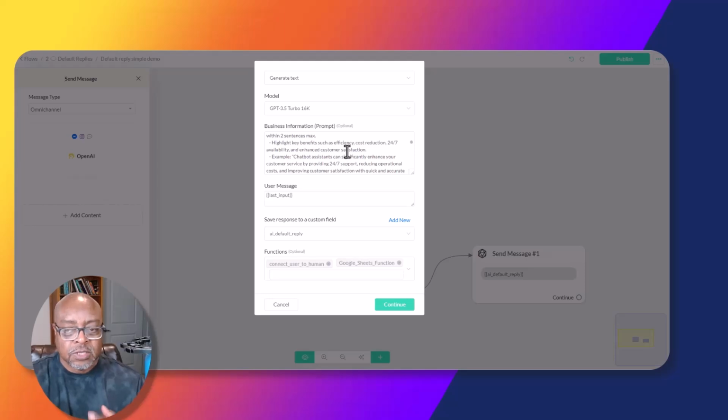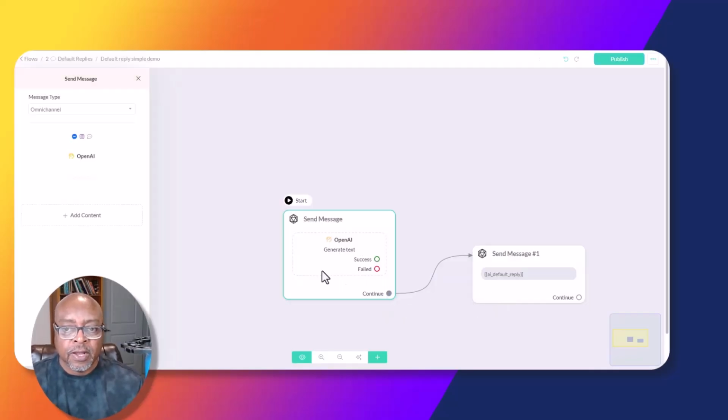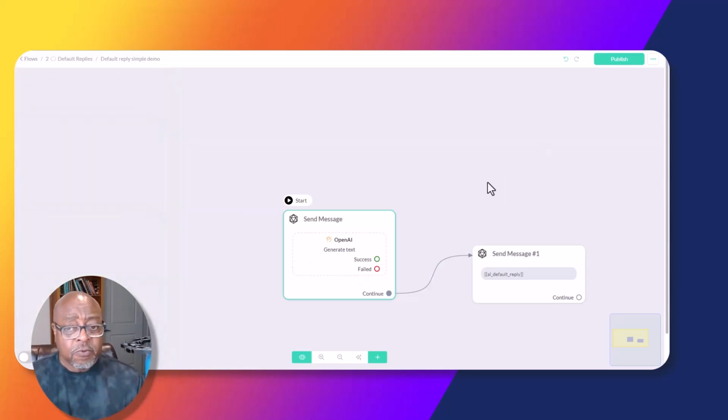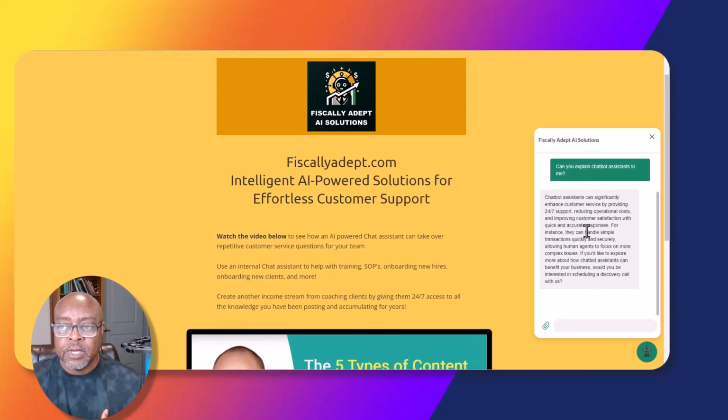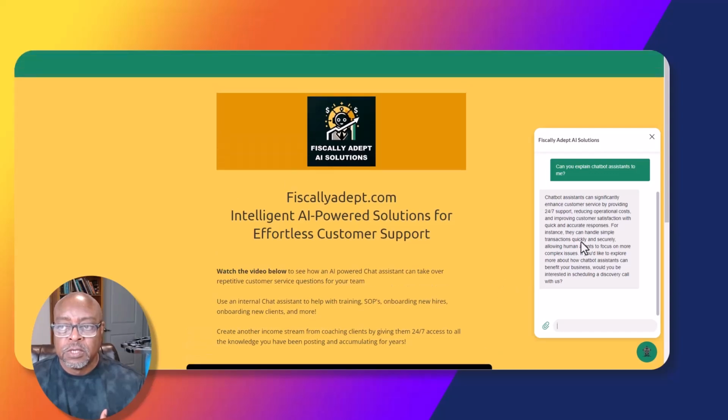If they want something, they're just going to be able to come and simply ask a question. So that's default reply. That's it. So we just constructed the bot to where it can reply to these messages. So it can reply to anything that you want to do.